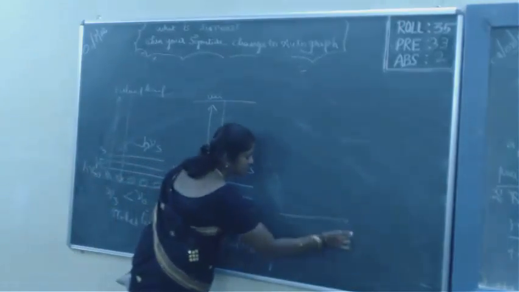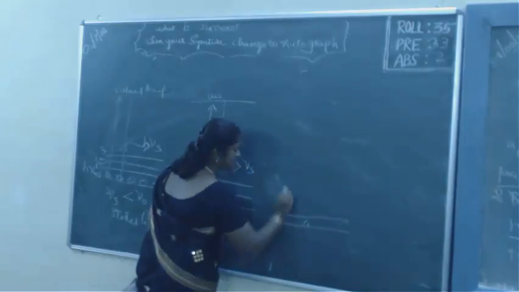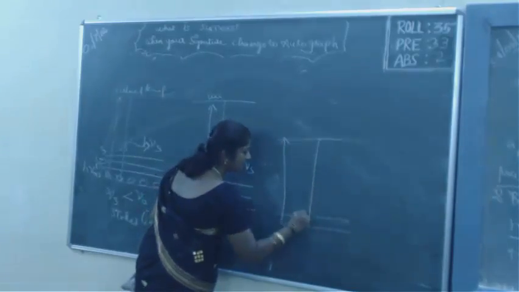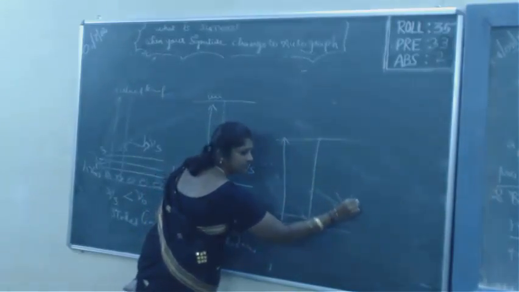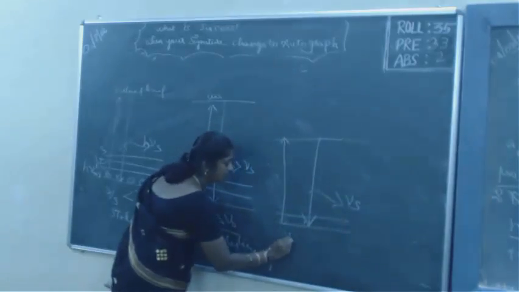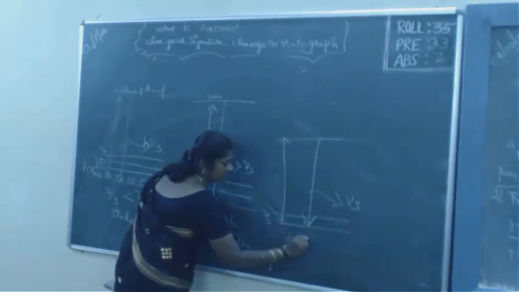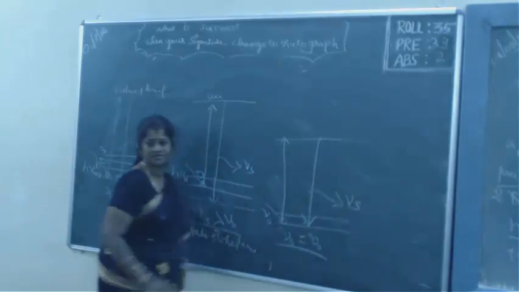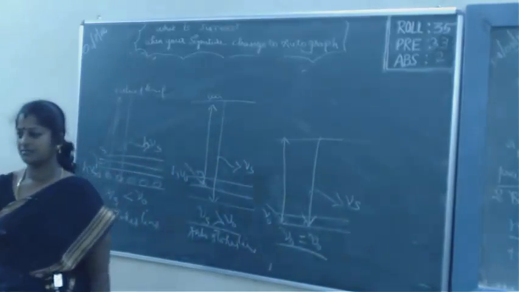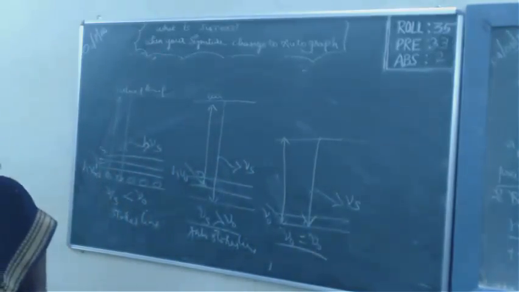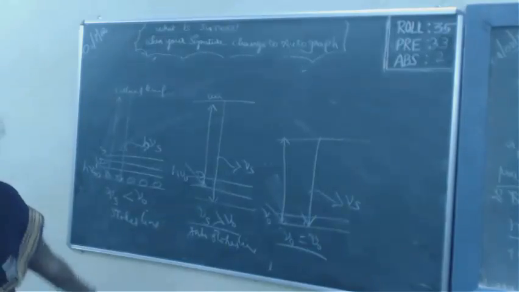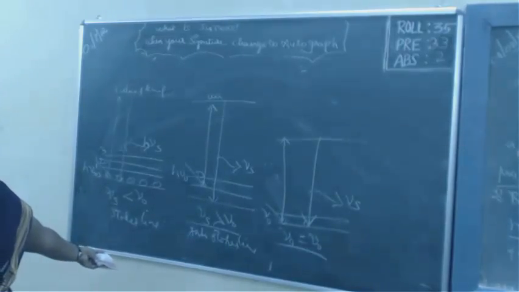If the atom goes from the ground state to the excited state and comes down, giving out a frequency equal to the incident frequency, then it forms a Rayleigh line. Clear, children? It forms a Rayleigh line. Can you see there is a change in the frequency happening?